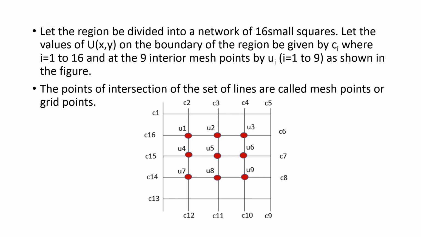So for doing this, the region is divided into 16 small squares and the boundaries we are naming as Ci, where i ranges from 1 to 16, and interior mesh points are there. 9 interior mesh points are there. They are named as Ui, that is i ranging from 1 to 9. It's given clearly in the figure. This we have to learn.